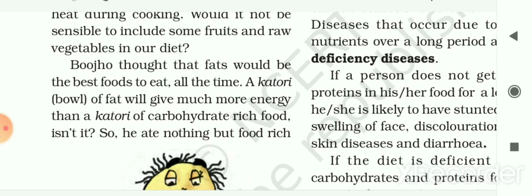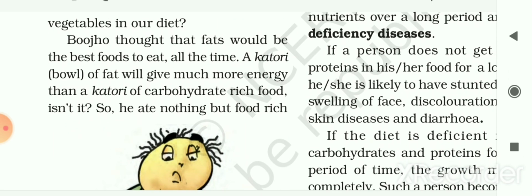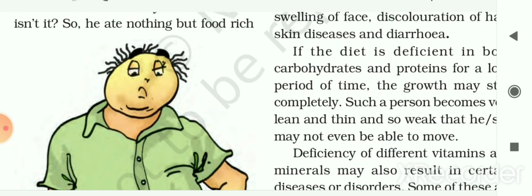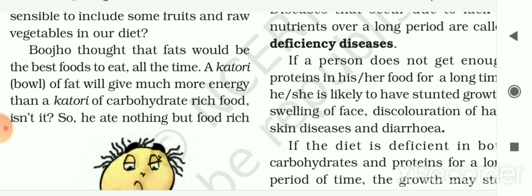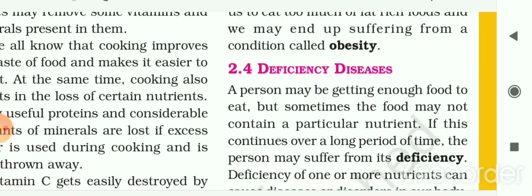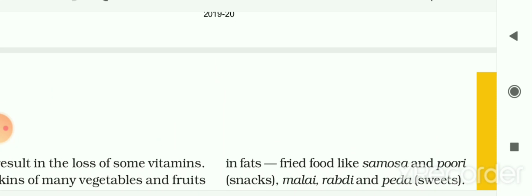Boojho thought that fats would be the best foods to eat all the time. A katori or bowl of fat will give much more energy than a katori of a carbohydrate rich food, isn't it? He is thinking like that, so he ate nothing but food rich in fats.